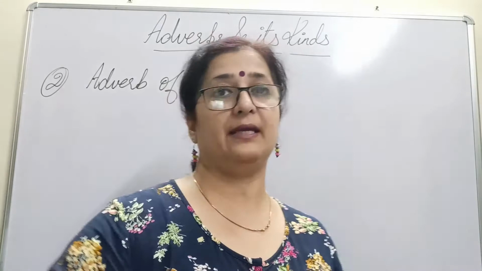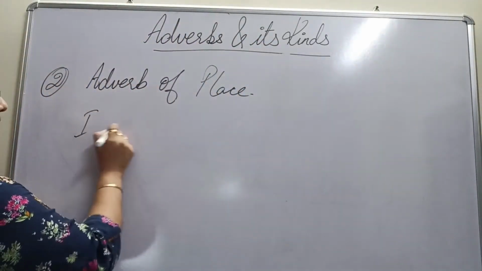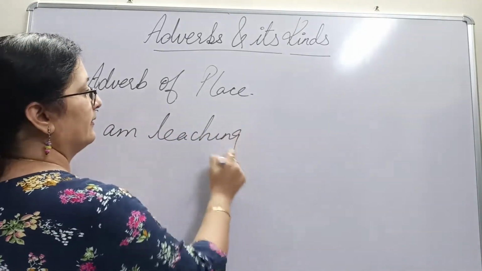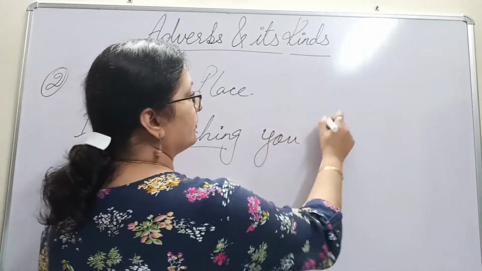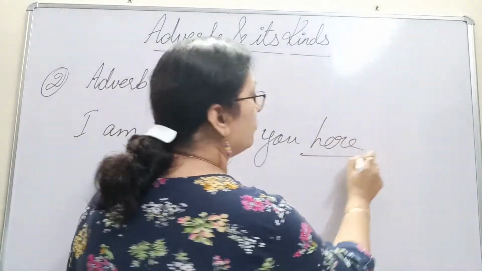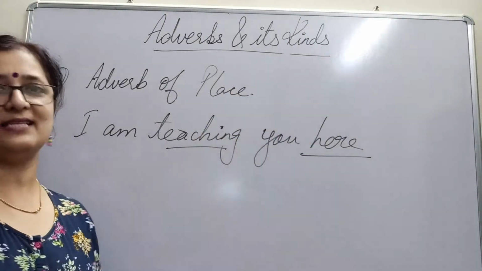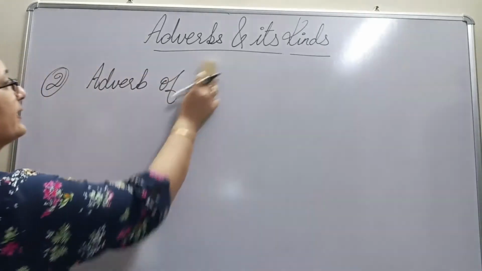Now, here becomes your adverb of place. Teaching is the verb. I am teaching you here. Now, where am I teaching you? When it talks about a place, it is adverb of place. Here becomes your adverb of place.